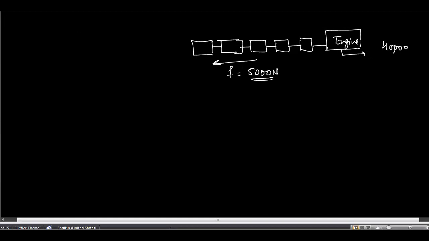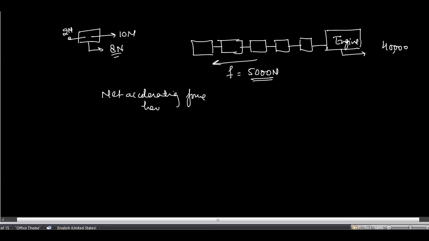So the net accelerating force is just similar to this: if we exert a 10 newton force in this direction and a 2 newton force in the opposite direction, the net accelerating force will be 8 newton. Similarly, the net accelerating force here is 40,000 minus 5,000, that would be 35,000 newton.